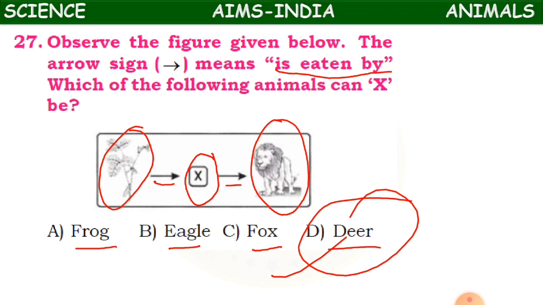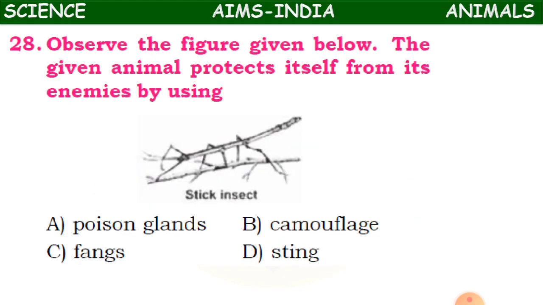Clear children? Now we'll move on to the 28th question. Observe the figure given below. The given animal protects itself from its enemies by using. See here, you have got an insect, that is a stick insect.